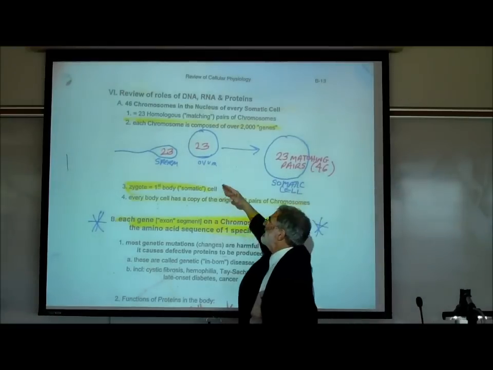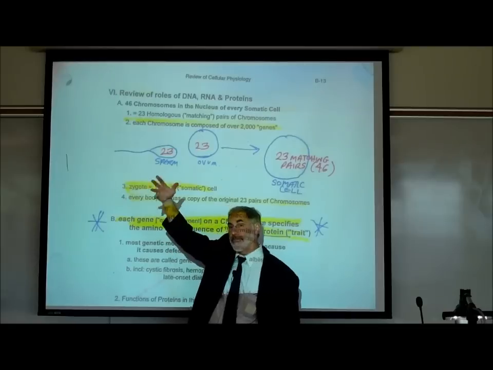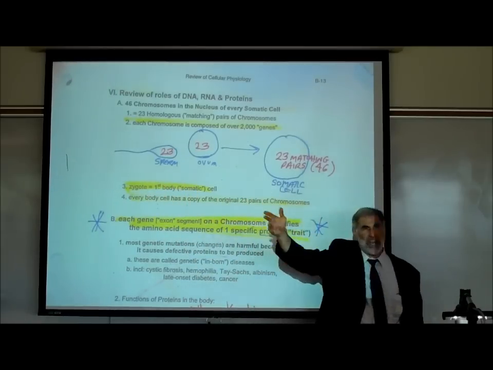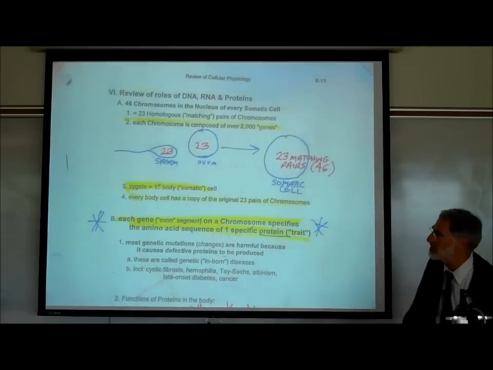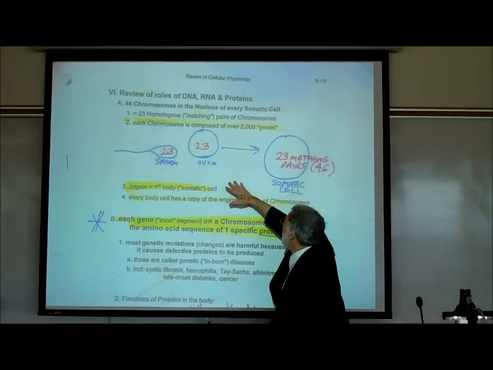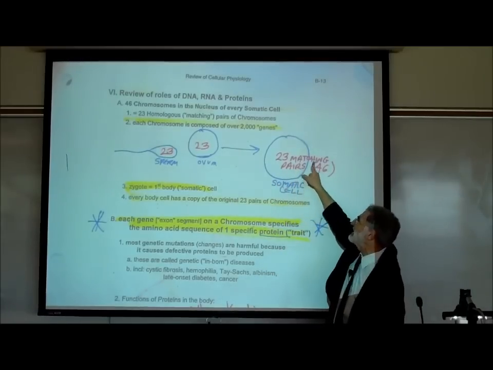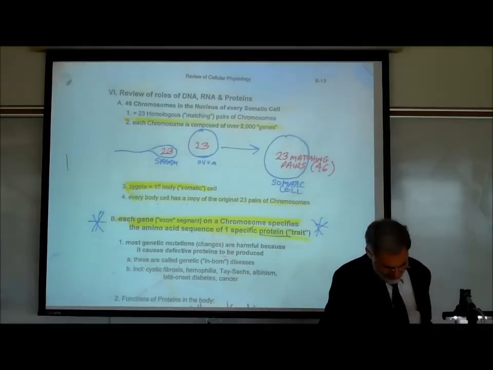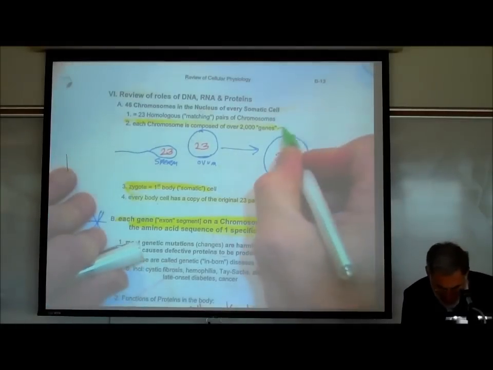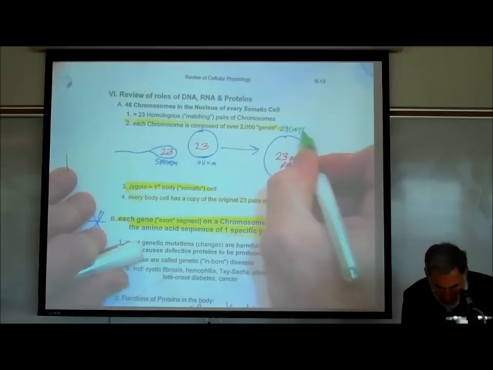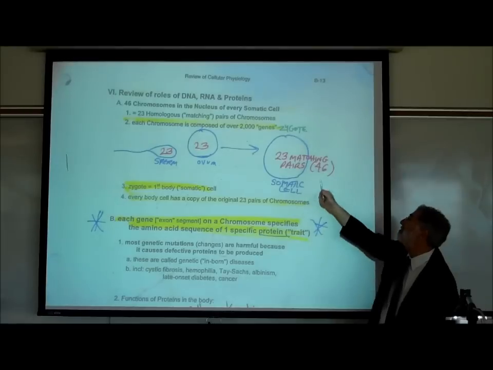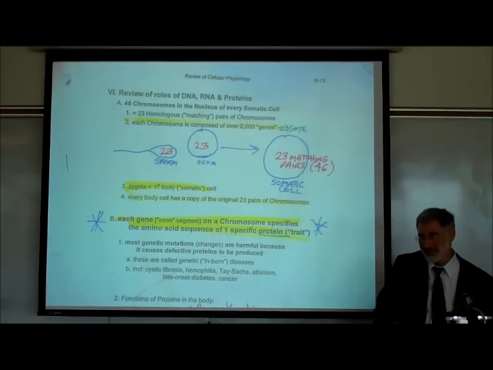You remember that a sperm has the haploid number of 23 chromosomes. So does the ovum, the egg, with the haploid number of 23 chromosomes. When that sperm united with the egg, it formed the first body cell, commonly called a zygote, with 46 chromosomes, or another way of saying that is 23 matching pairs.